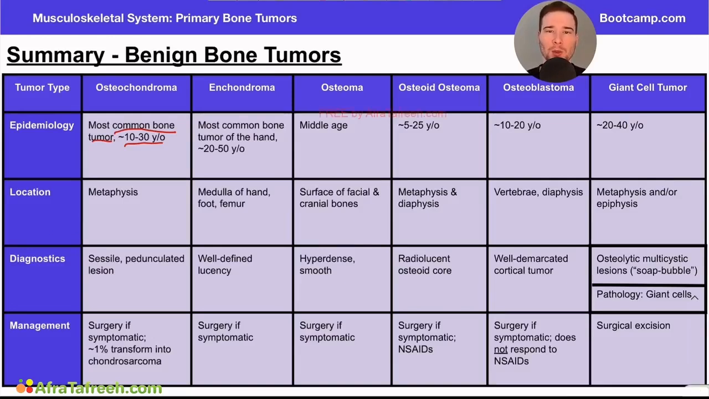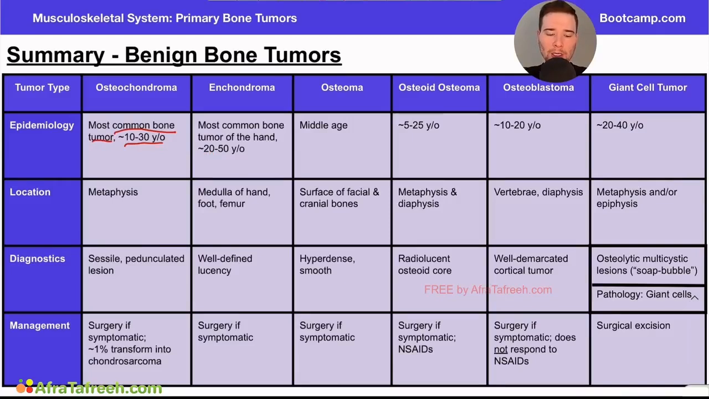So we want to think about this as we're building our differential. In the first line of most boards' questions is a so-and-so year-old patient, 50-year-old, 70-year-old, 10-year-old patient. We want to be thinking about what range are we in? What kind of pathologies are most likely in that patient's age range? And so that's why it's important to keep this in mind.